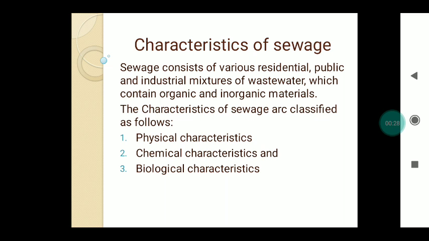The characteristics of the sewage are very important to design the treatment plant, because the quality of the sewage is directly proportional to the design of the treatment plant. We can find out the strength, character, chemical composition, physical composition and biological composition by knowing the characteristics of the sewage. And from the characteristics of the sewage, we can adopt a suitable method for the disposal of the sewage.